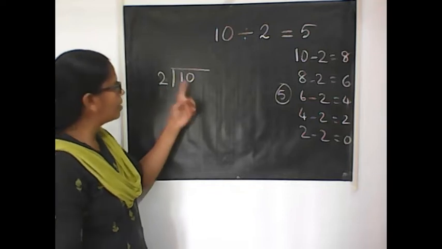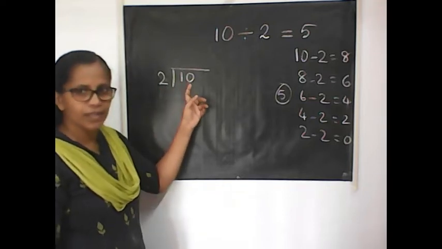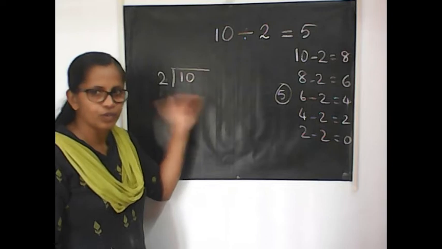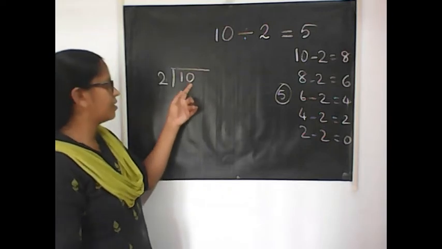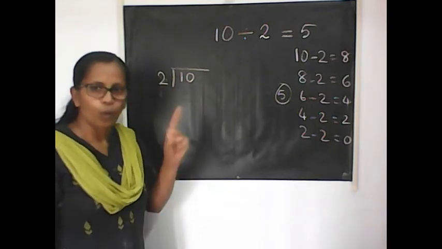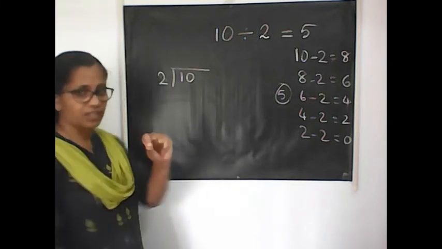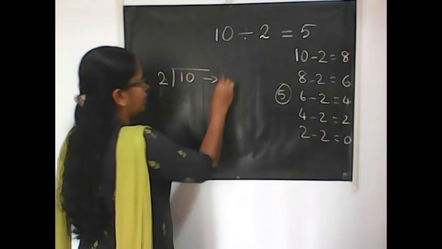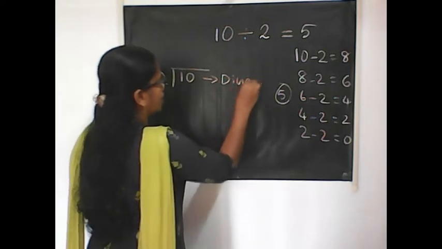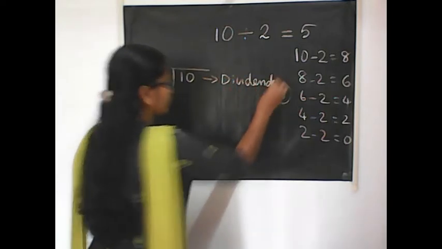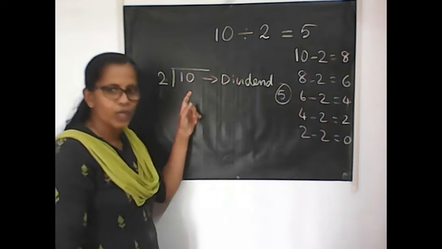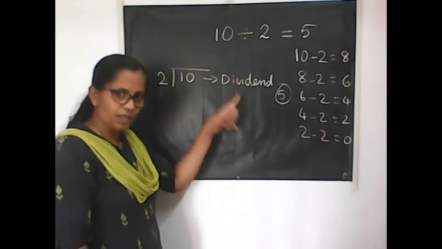The number which we are going to divide, that is 10, is called the dividend. You have to learn these terms, okay? The number which we are going to divide is called the dividend.